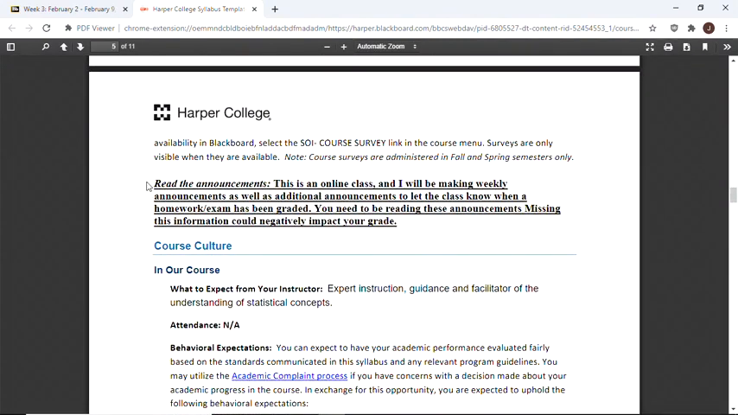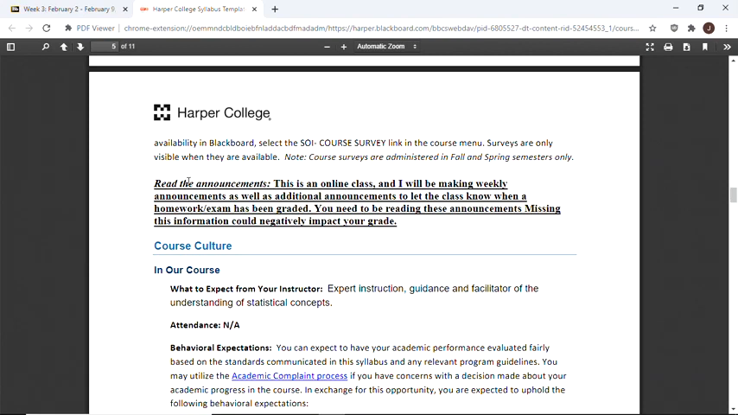All right, so I've got this thing here. Read the announcements. I'm going to be making a weekly announcement. You need to be able to read these announcements. They should go to your email, so make sure you're viewing the email that this goes to. If you don't want to look at your Harper email or wherever it goes, then forward it to whatever email you're going to look at, because you need to be looking at this. Otherwise, you could miss some pertinent information, some changes in subject matter or due dates or whatever.